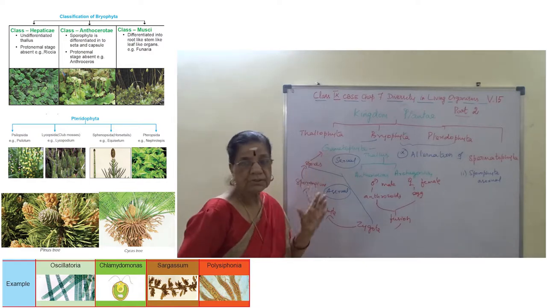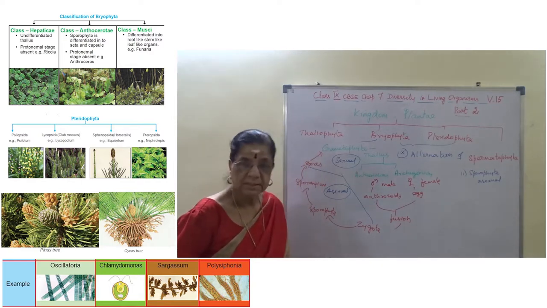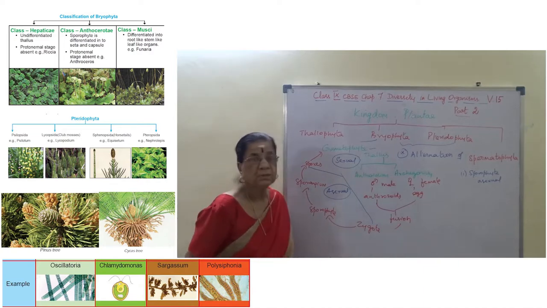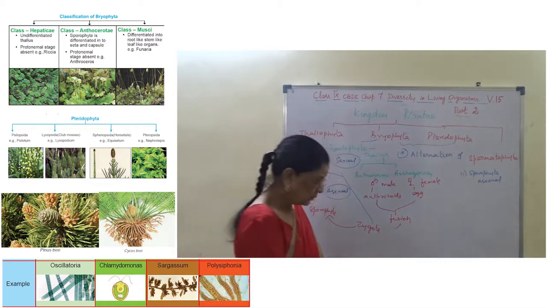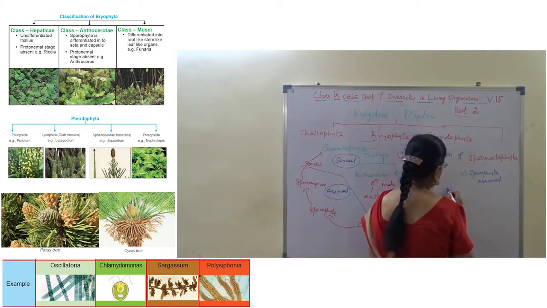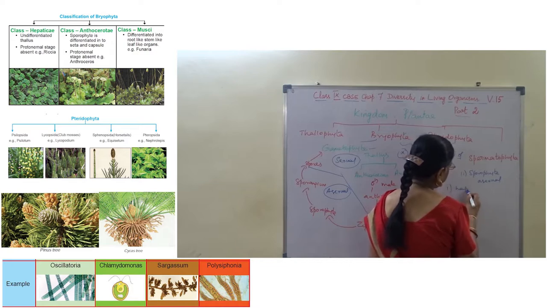The plant body we are seeing is the gametophyte, and it undergoes sexual reproduction. So here we come across one more term: haplontic.